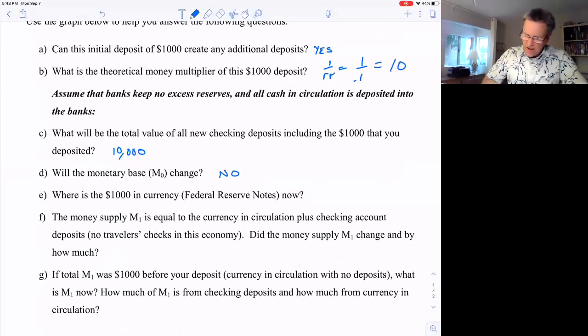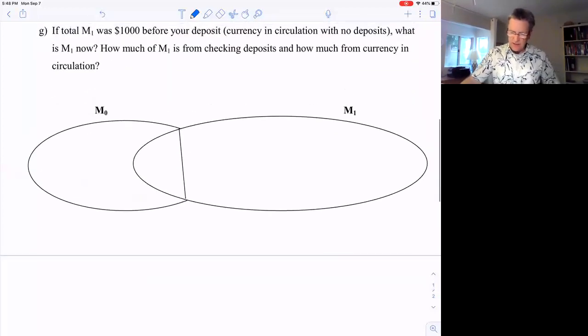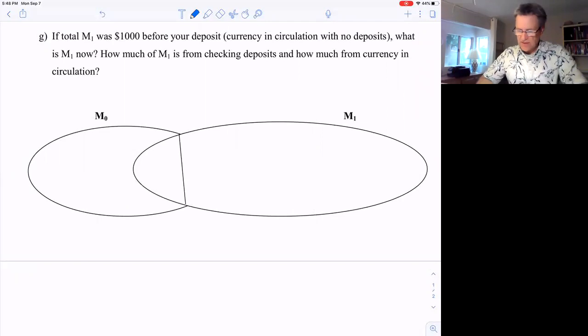Where is the $1,000 in currency now? Well, if that deposit goes into the bank, they keep loaning out, people keep depositing and loaning it out, it ends up in bank reserves. The entire amount. The best way to look at this problem is think of these in terms of these Venn diagrams.